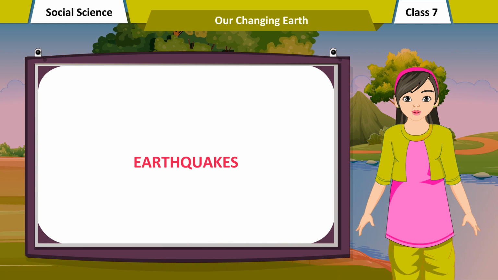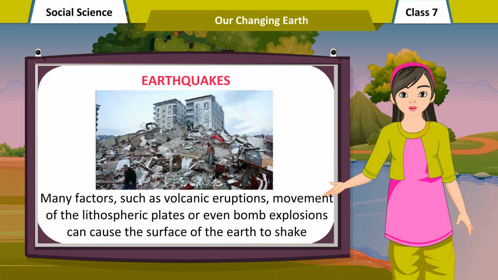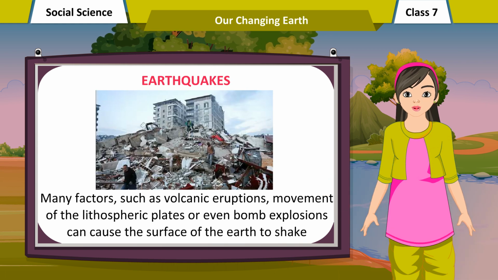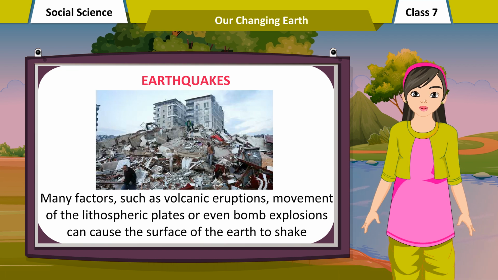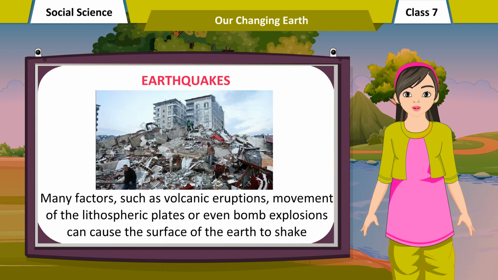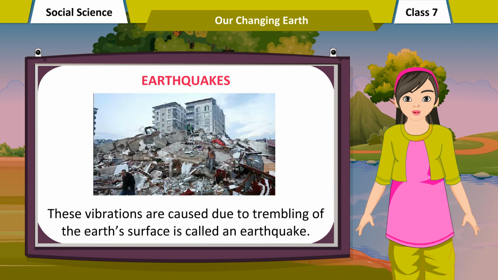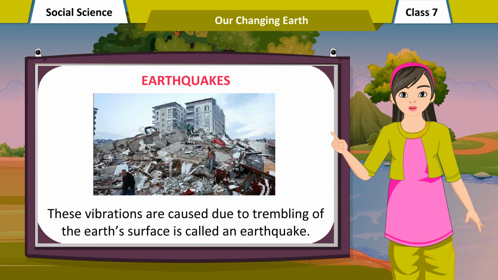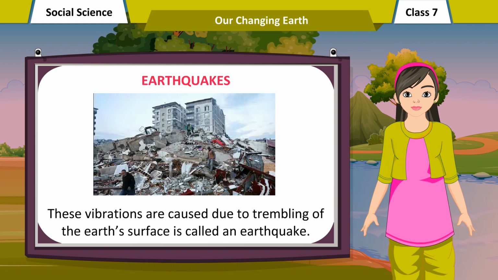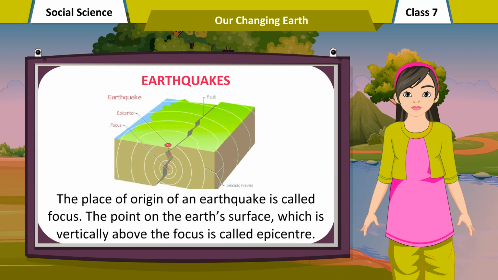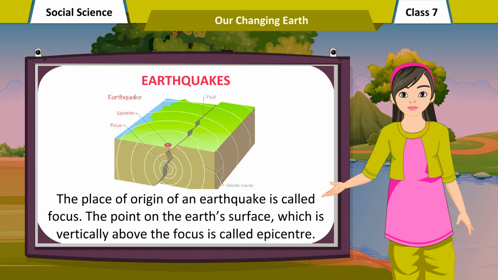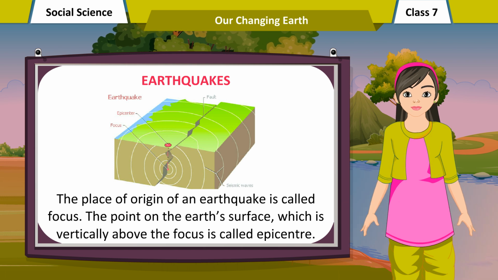Earthquakes. Many factors, such as volcanic eruptions, movement of the lithospheric plates, or even bomb explosions can cause the surface of the Earth to shake. These vibrations caused due to trembling of the Earth's surface are called an earthquake. The place of origin of an earthquake is called the focus. The point on the Earth's surface, which is vertically above the focus, is called the epicenter.